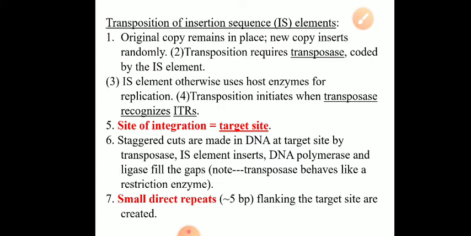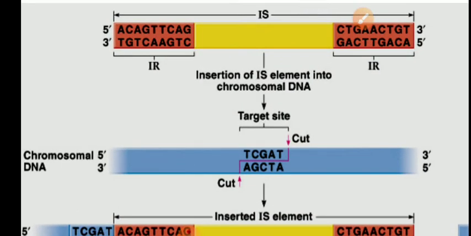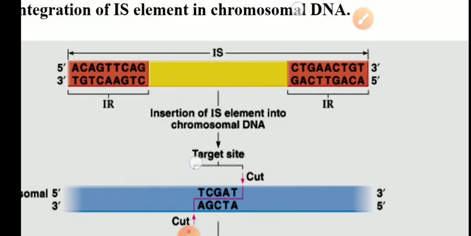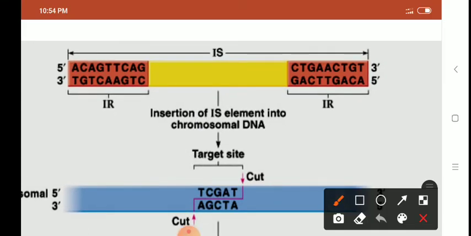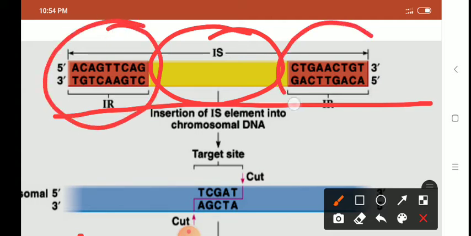At the target site, when the transposase enzyme cuts the DNA, small direct repeats are generated. As 5 base pair long small direct repeats are generated. Now you can see here, this is an IS element. Is that clear? So the yellow region is what? It is a transposase gene which will produce the protein transposase. At the end where orange color is shown, it is the inverted terminal repeat.